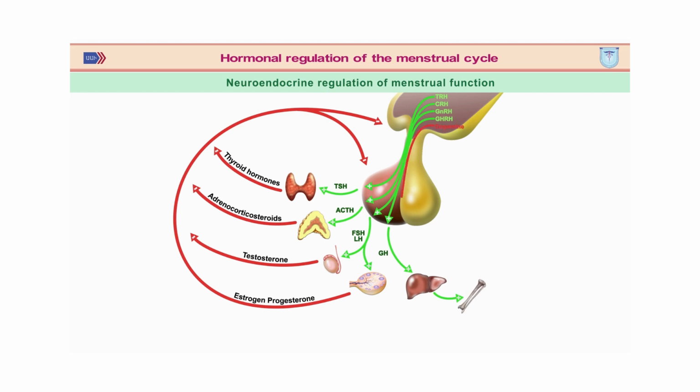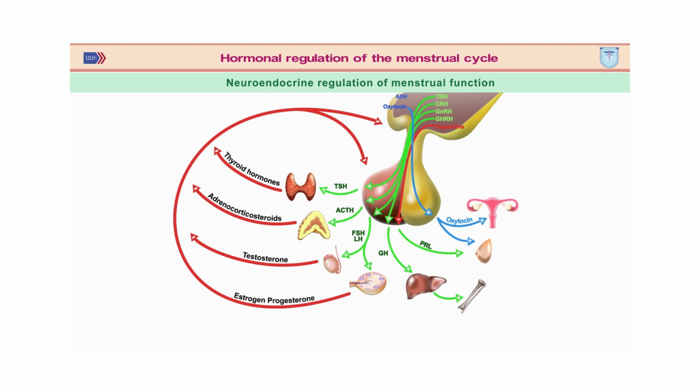The hormone SRH, somatoliberin, produced in the hypothalamus stimulates the production of STH, somatotropin, by the pituitary gland. Dopamine produced in the hypothalamus has a depressing effect on prolactin synthesized in the pituitary gland. Prolactin ensures lactogenesis and inhibits the ovarian cycle by suppressing the production of FSH and GnRH.